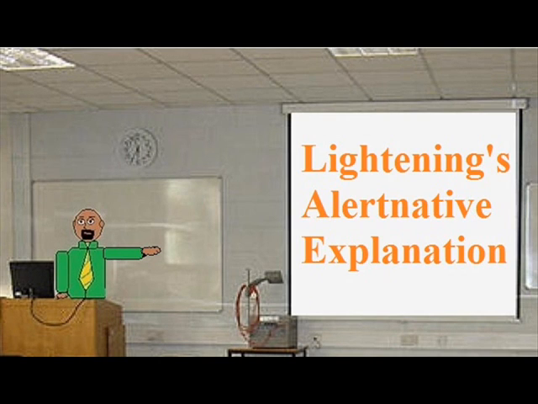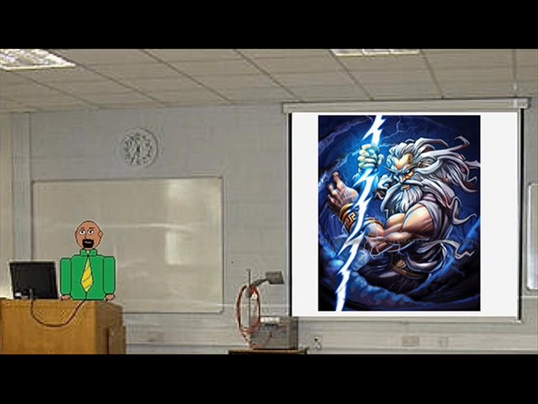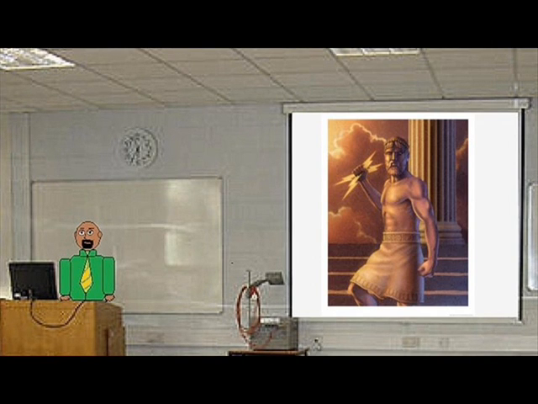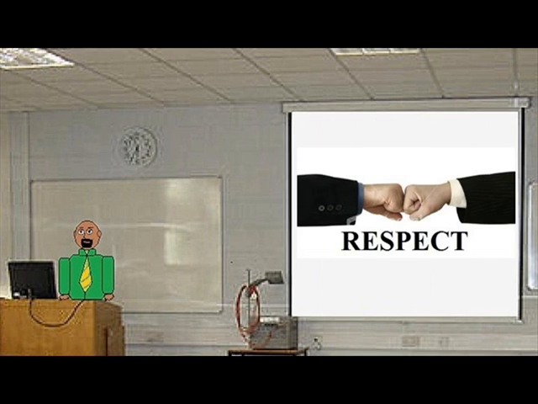I'm also obligated to inform you of the alternative possibility that these bolts are actually being hurled down to earth from Mount Olympus by an enraged god, Zeus. You see, the ancient Greeks believed that Zeus, the god of all gods, was not only promiscuous and incestuous, but also rather temperamental, and that thunderstorms were the result of that rage. Of course, either explanation for lightning will be equally respected in this classroom.